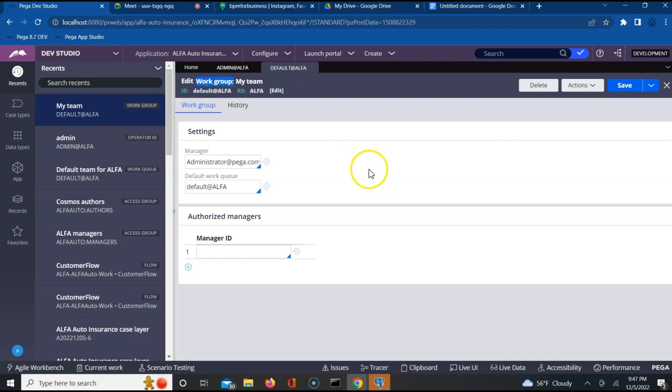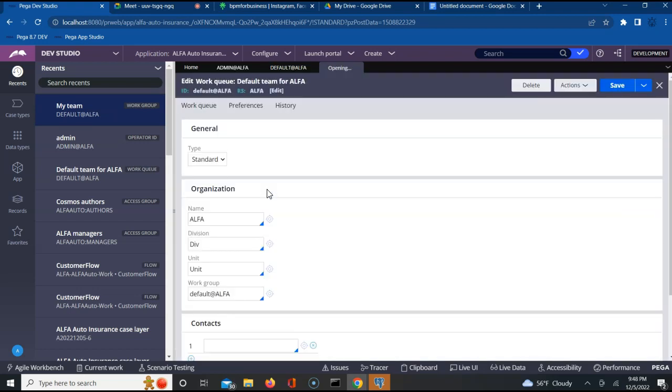Are we able to see this, guys? Very important. And this work group is associated with the work queue. Default@alpha is a work group. Default@alpha, there is a work queue also. See, when you click on this thing, this opens a work queue or a work basket. Work queue is also called as work basket.